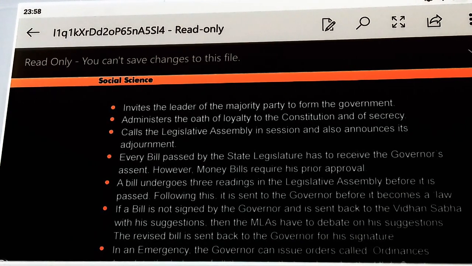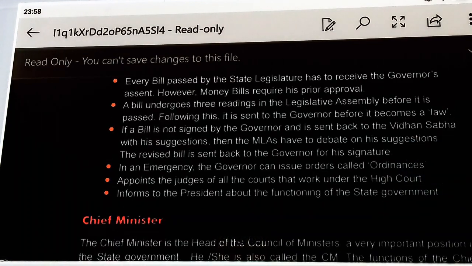Now, in an emergency, the governor can issue ordinances. So, if the state administration fails to work properly, then the governor can issue orders, and that is known as ordinances. The next one, appoints the judges of all the courts that work under the High Court. So, all the senior officials of the state, including the judges of the lower courts working under the jurisdiction of the High Court, are appointed by the governor of a particular state.